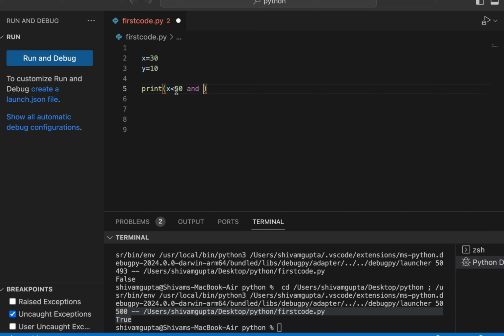So here is the first case: 30 should be less than 50, it is true. Here it is not an or, it is and.